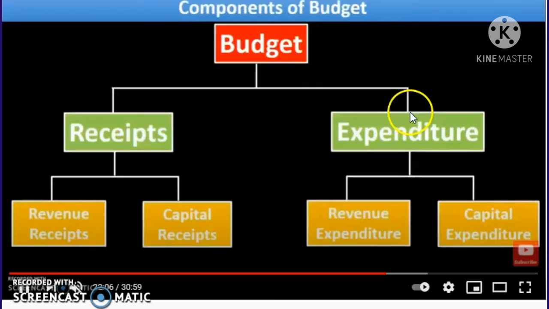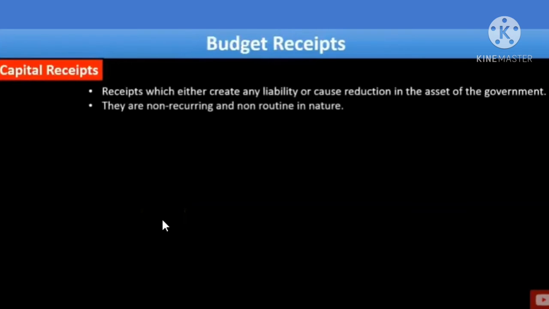So we had completed the non-tax revenue, and as such the revenue receipts, and now we are going to start capital receipts. The next topic is capital receipts. Capital receipts either create a liability or cause a reduction in the assets of the government. They are non-recurring and non-routine in nature.